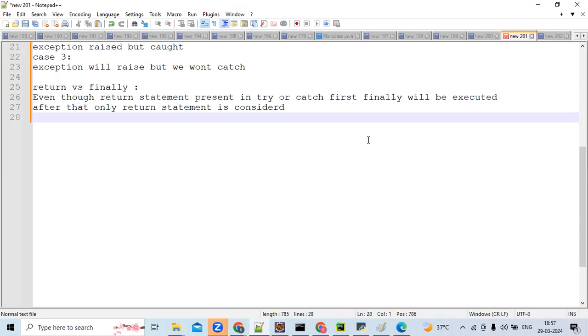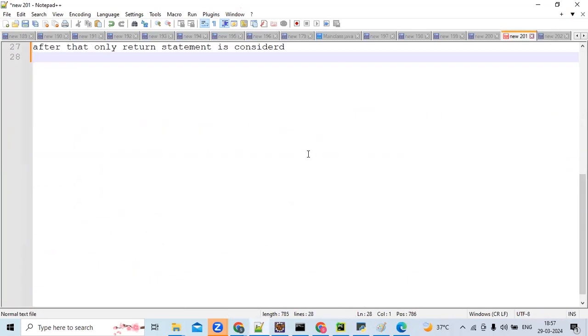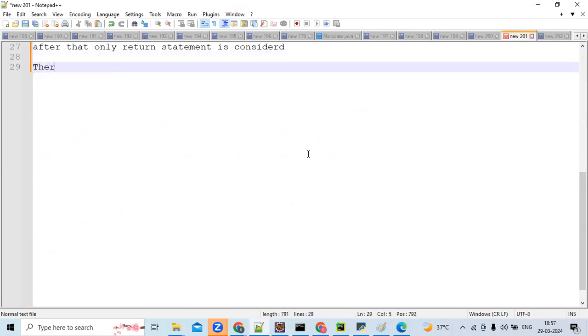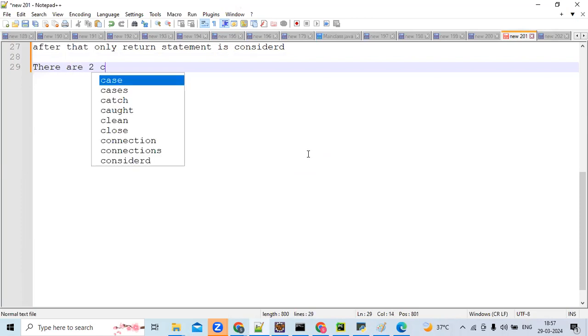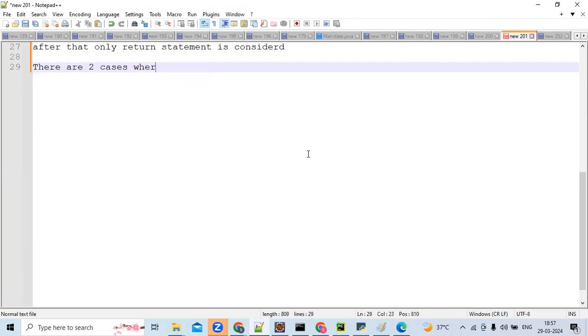So that is return versus finally. Sumant, you understood the finally block, right? So now there are two cases where the finally block is not executed. This is very important. Interviewers will ask this question.